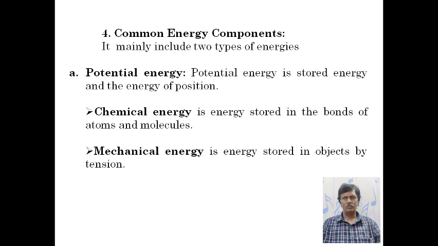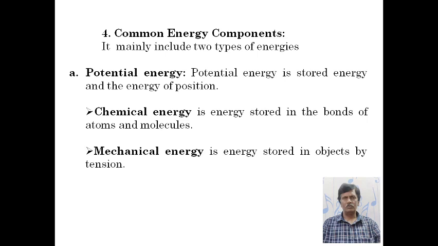The batteries, biomass, petroleum, natural gas, and coal are the examples of chemical energy. Chemical energy is converted into thermal energy when people burn wood in a fireplace or burn gasoline or petroleum in a car engine.